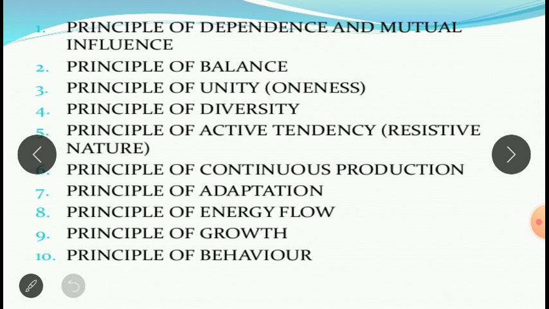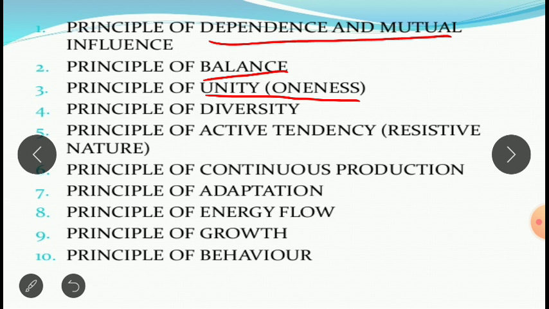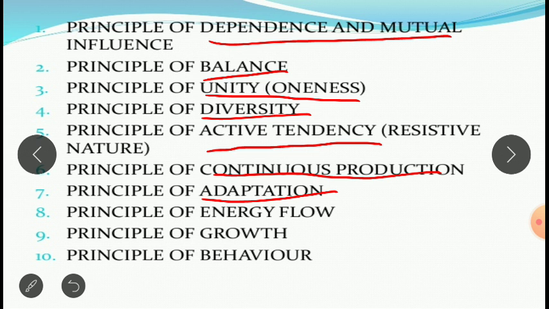First principle of environment is dependence and mutual influence. Then principle of balance, principle of unity, principle of diversity, principle of active tendency, principle of continuous production, principle of adaptation, principle of energy flow, growth, and behavior.